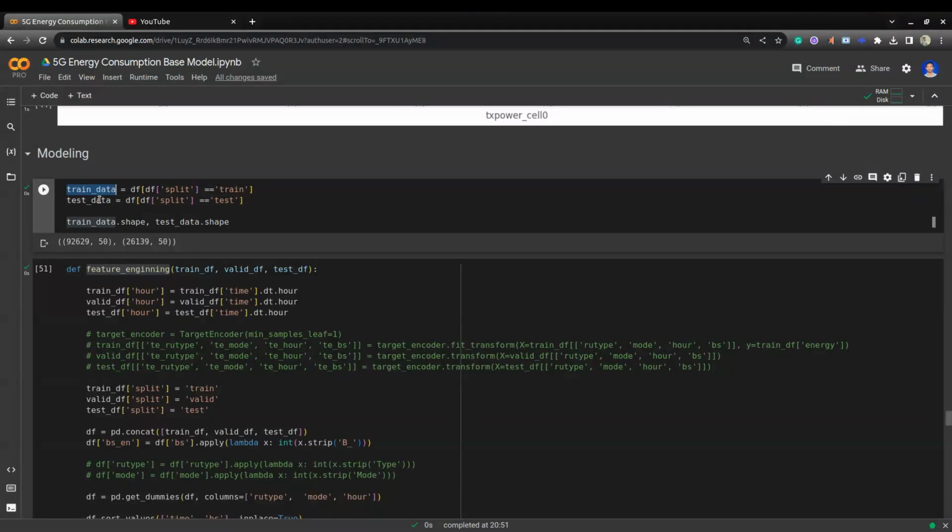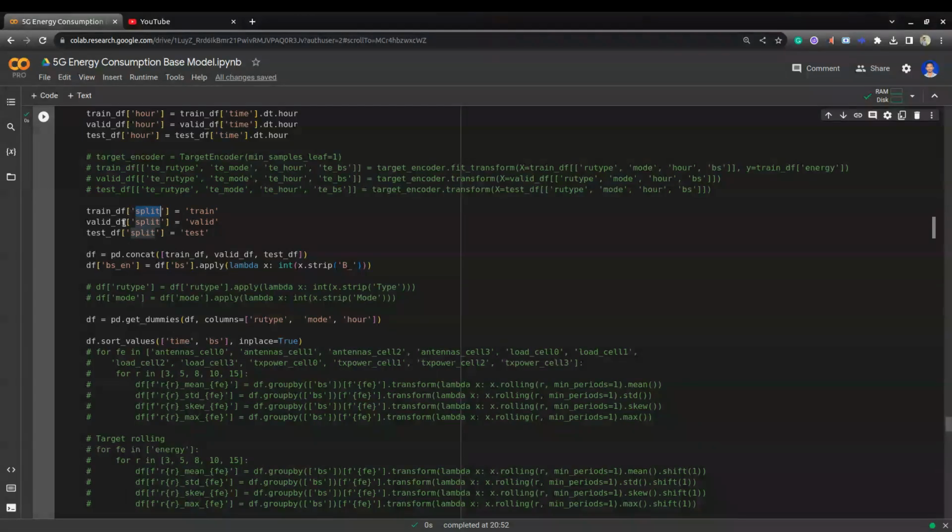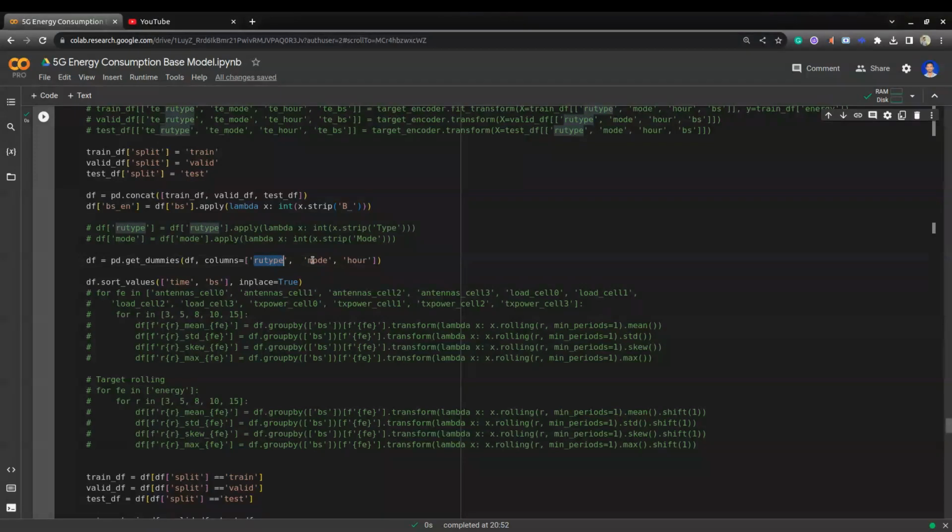First I divided train data and test data based on the splits we created. Then I created a feature engineering function. It takes the train df, validation df, and test df. First I created the hourly level features. Next, I assigned the splits to each data frame. Then I concatenated train data, validation data, and test data to create the encoding features. For base station, I created the BS encoder function. For categorical features RU type, mode, and hour, I created one hot encodings using the pandas get dummies function.